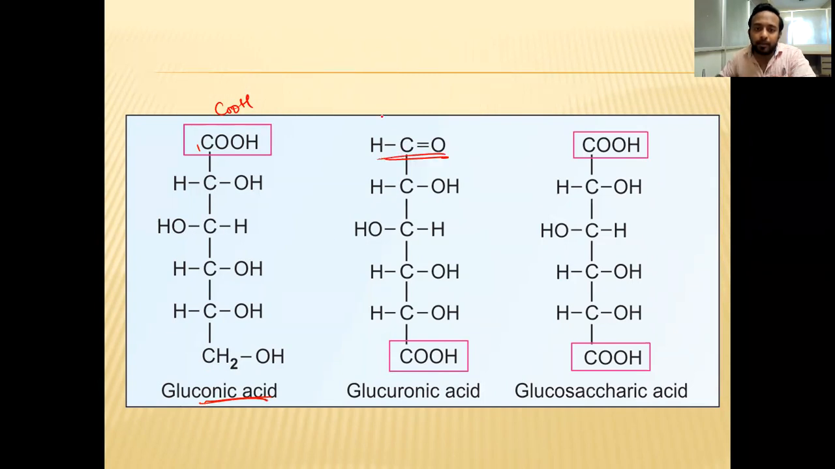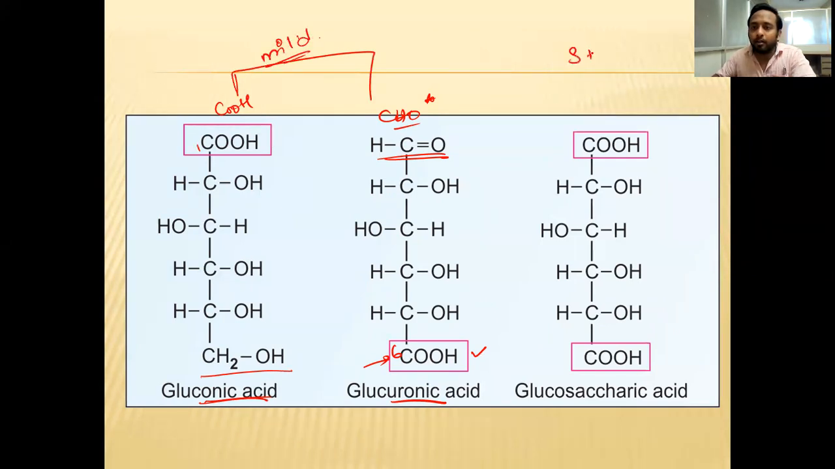C1 is CHO, the aldehyde group only. But where is the change? Here, the CH2OH is converted into carboxylic acid. They are called uronic acids. That is, at the 6th carbon atom, it is converted into COOH. These both occur in the mild condition.